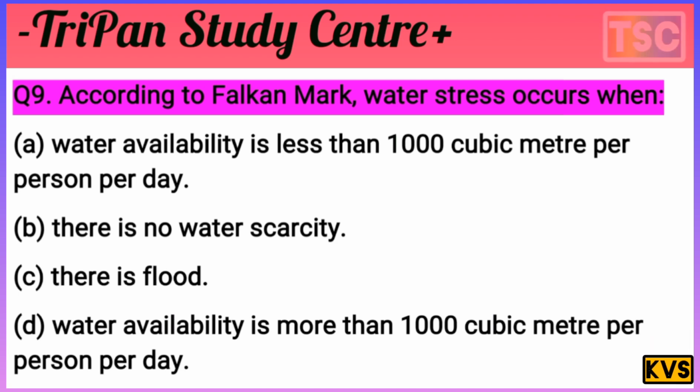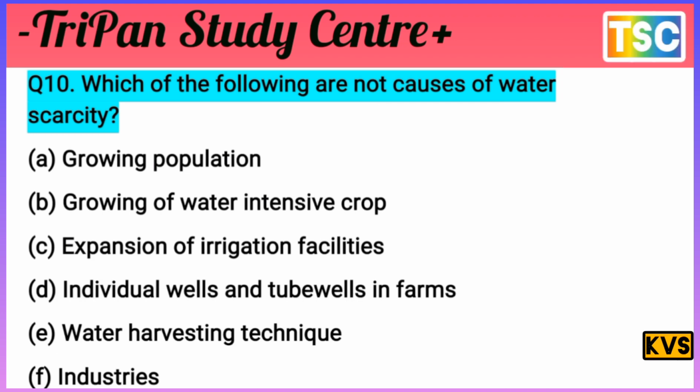Let's see the next question here. The next question arrives here. That's important. The question is important because there are not 4 options, there are 6 options. Choose an important answer for this. Which of the following are not causes of water scarcity? The question is clear: not causes of water scarcity.